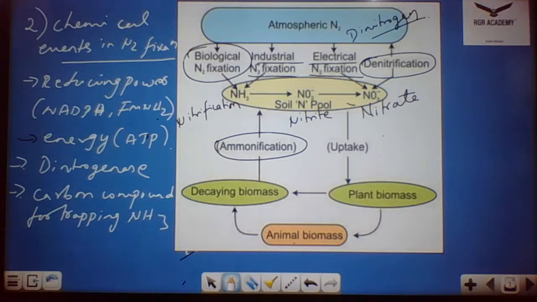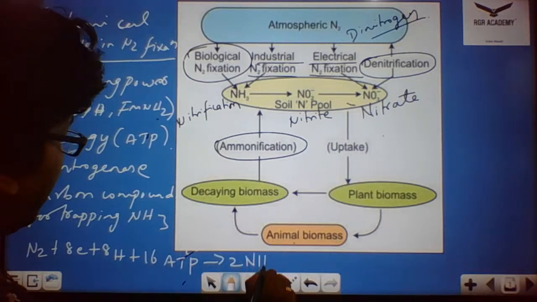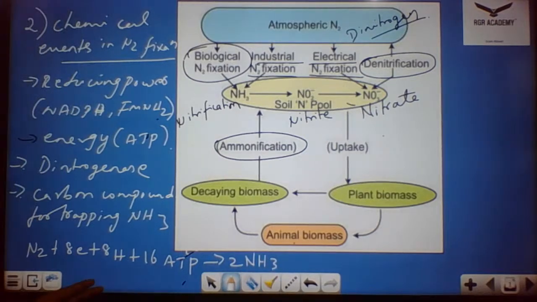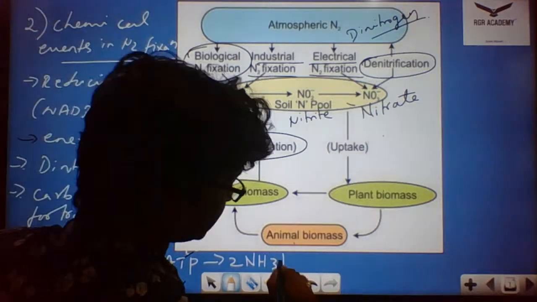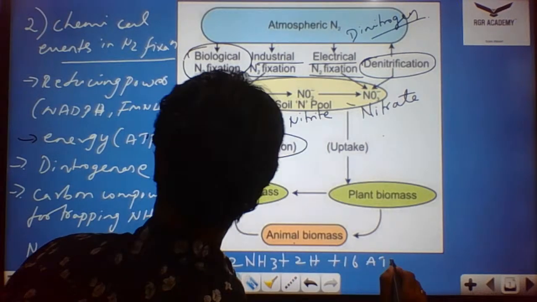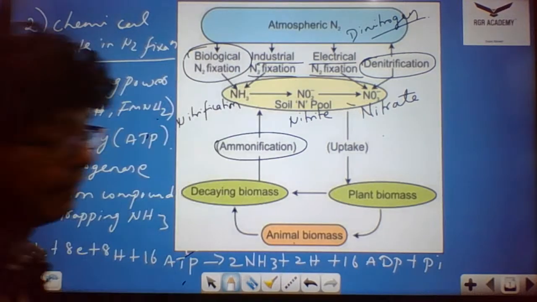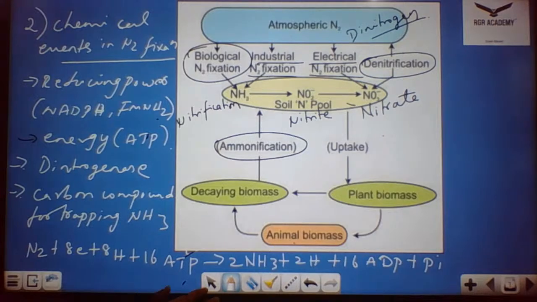So when I represent the overall reaction, how can I write it? Nitrogen plus 8 electrons plus 8 protons plus 16 ATP gives rise to 2 molecules of ammonia, plus 2H plus 16 ADP plus phosphate ions. This is the overall reaction.